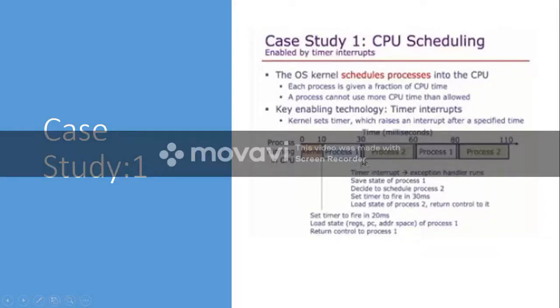Here you can see there is a small gap between process 1 and process 2. Why this gap? Because during this time the operating system is doing all these things. When the processes are executing, they are in user mode, whereas during this context switch period, the control is with the kernel, so during this time it is in supervisor mode. So whenever there is an exception or interrupt, there will be a transition from user mode to supervisor mode, and the kernel will take the control.